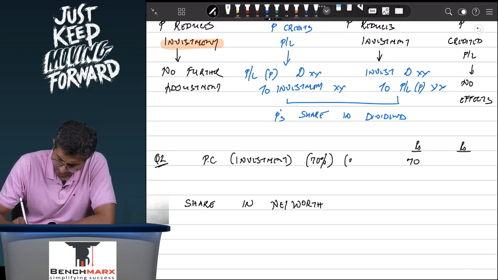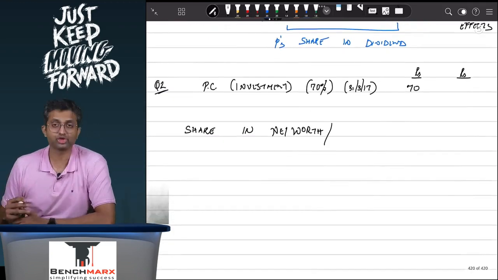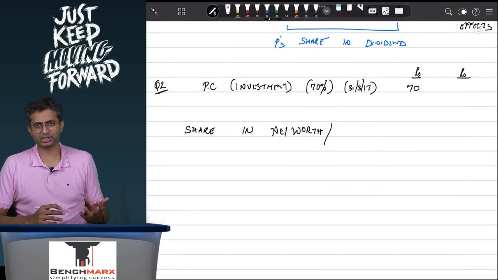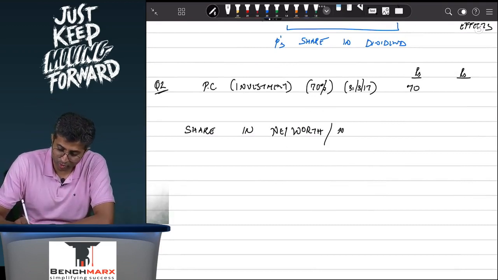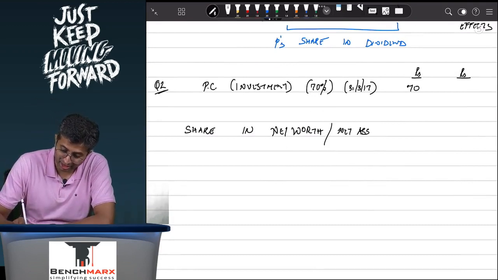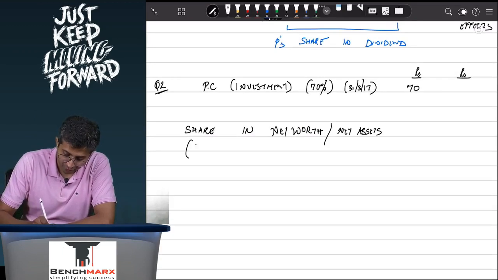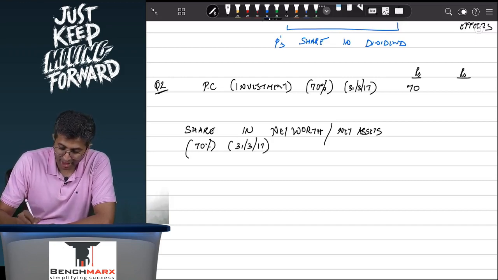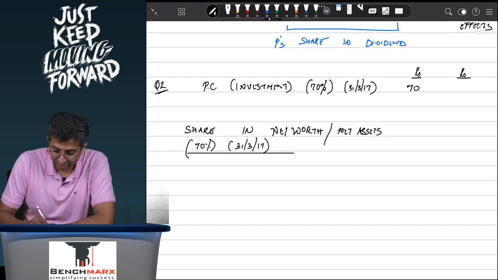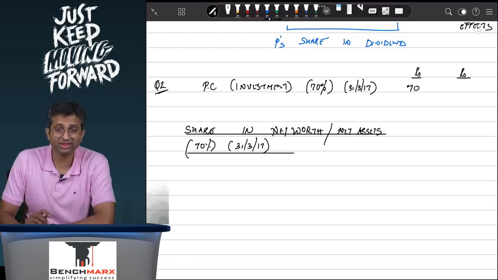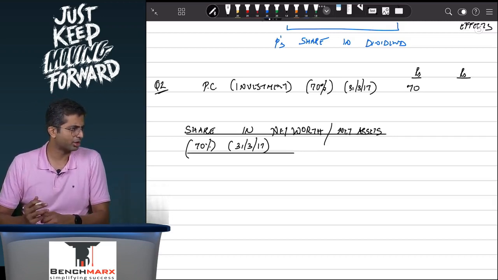Net worth is calculated as share capital plus reserves. We don't have the reserves over here, and hence we can look at net assets. Again, what is your share? Your share is 70% of the net assets on 31st March 17. You guys tell me, will we take the fair value of net assets taken over, or will we take the book value of net assets taken over?